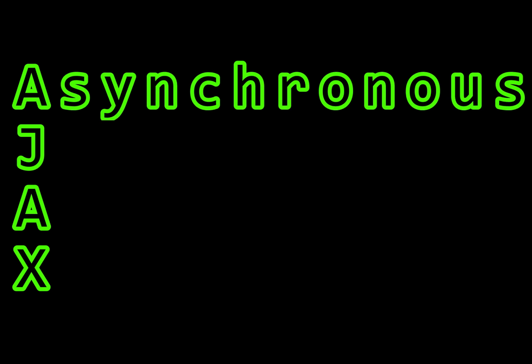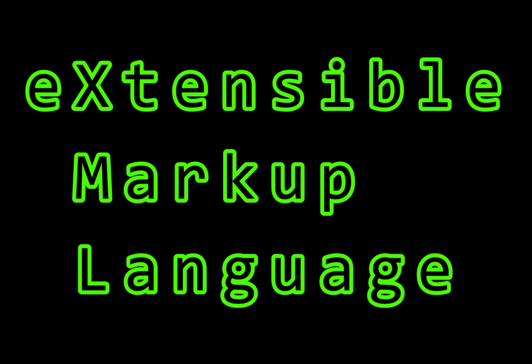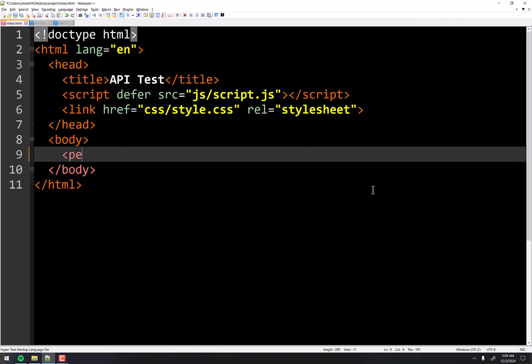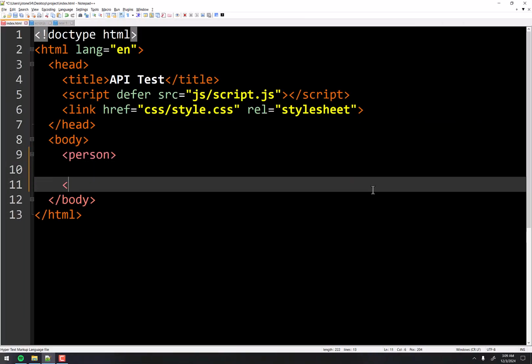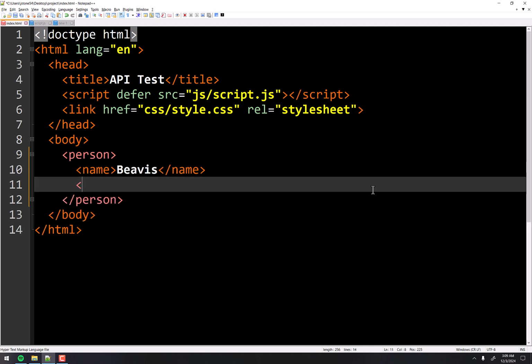And it's an acronym. It stands for Asynchronous JavaScript and XML. XML is another acronym which stands for Extensible Markup Language. Now, XML is no longer a thing, really. It does still exist, but it's not really in use anymore. Basically, it was a way to make custom tags. So you could have a person tag, and inside the person tag, you'd have a name, Beavis, and an address, and so on down the line.